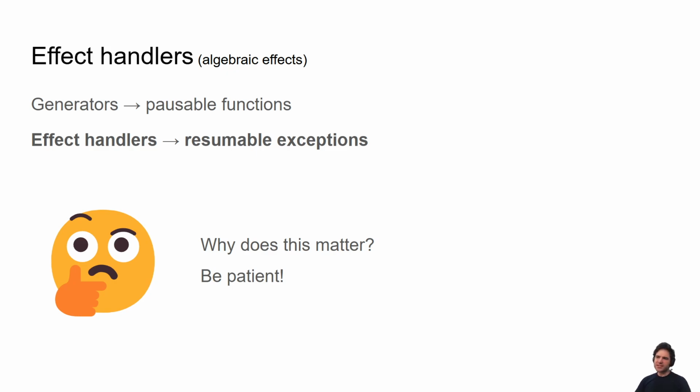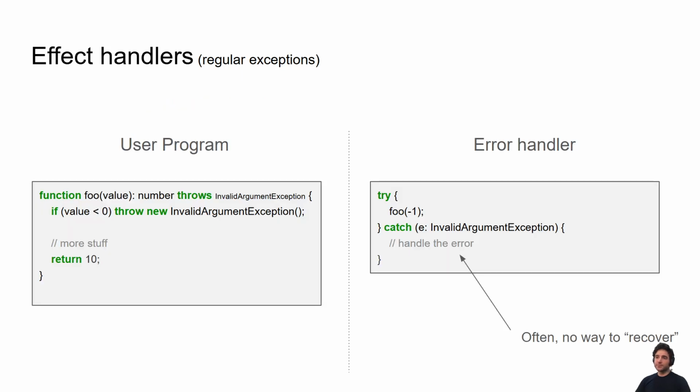Resumable exceptions, like what does that matter? Let's see that in detail. What if you had a user program that throws an exception? If you've ever written Java code, you've probably seen something like this. You have a function that says, okay, my function can throw an exception, and then whenever you call this function, you have to catch. So it's super, super common Java code.